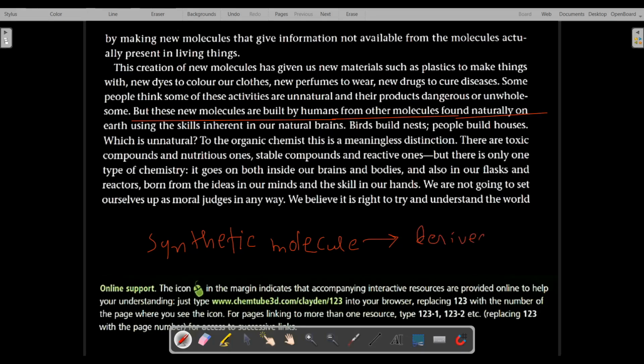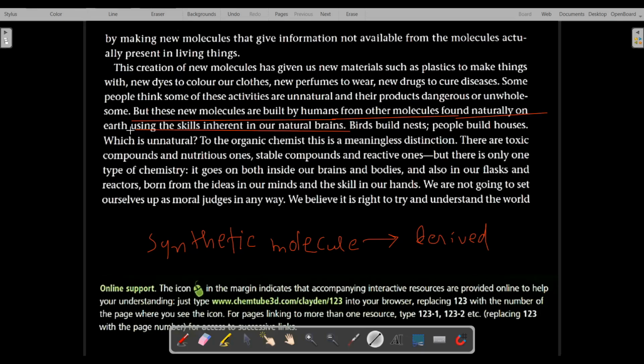The author wants to say that we are deriving these molecules, which you are calling immoral or wrong molecules, or immoral or wrong activity morally. Those are also built by humans from other molecules found naturally on Earth, and we are using the skills inherent in our natural brains.